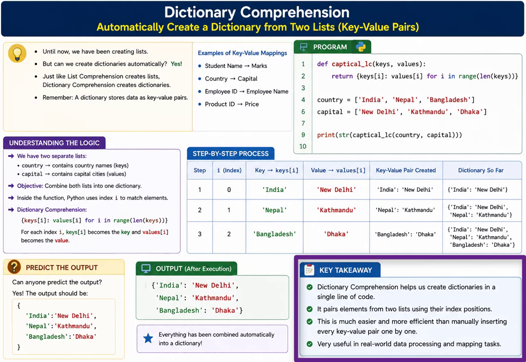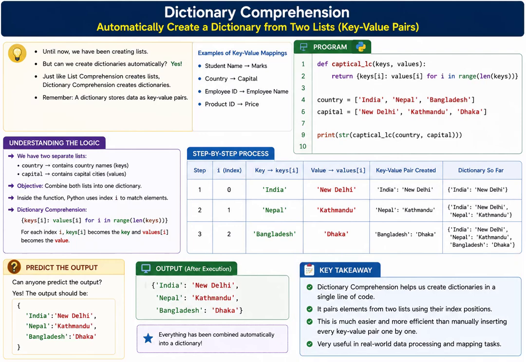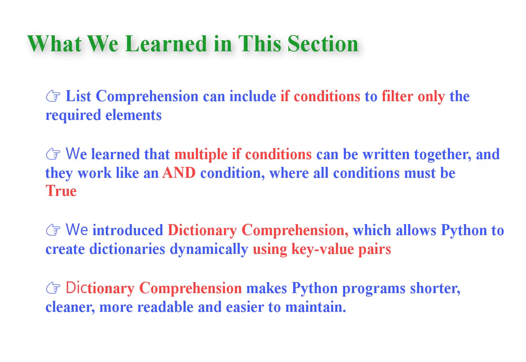Now let us stop for a quick revision. Today we learned that list comprehension can include if conditions to filter only the required elements. Multiple if conditions can be written together, which work like an AND condition. Finally, we introduced dictionary comprehension, where Python creates dictionaries dynamically using key value pairs, making programs shorter, cleaner, and easier to maintain.